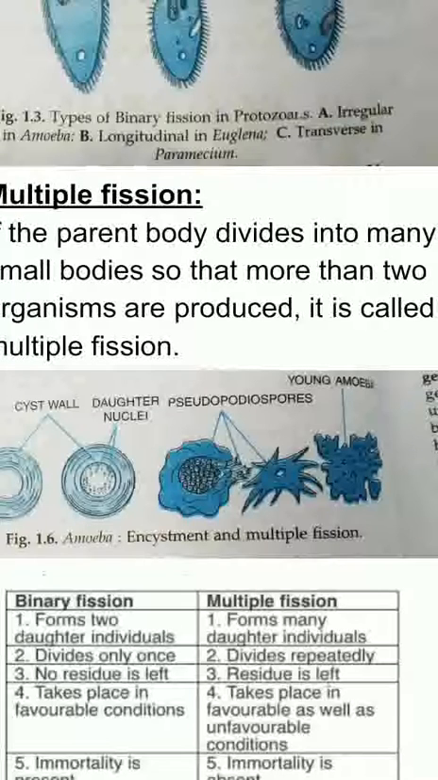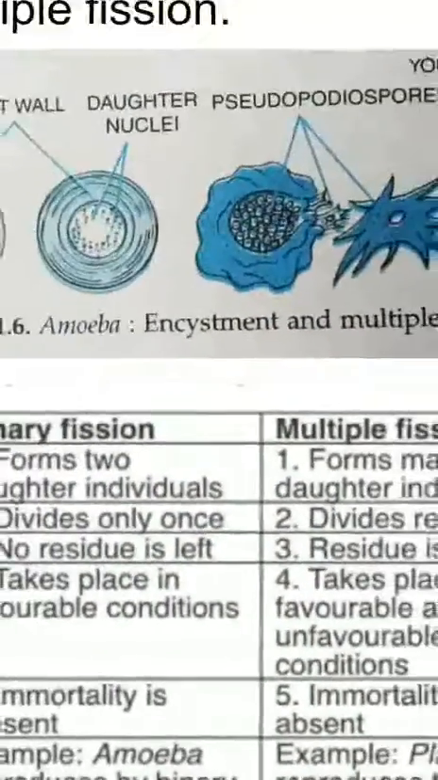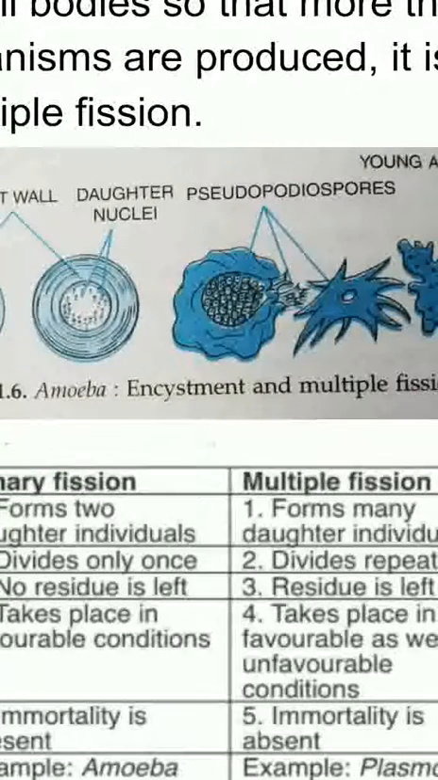Since we are today discussing the process of fission, and I have discussed that there are two types of fission, binary fission and multiple fission, let us discuss their characteristics one by one. In binary fission, it forms two daughter individuals, whereas in multiple fission, many daughter individuals are produced. In binary fission, division occurs only once, whereas repeated divisions occur in multiple fission.